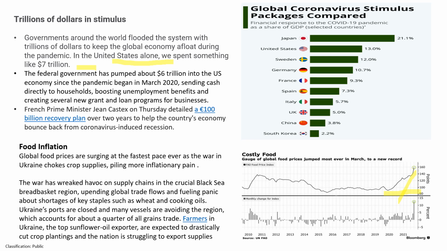And also, I missed it, the global coronavirus stimulus package, that we can see different countries as a percentage of GDP, how much stimulus they gave. So Japan gave 21.1% of their GDP, United States 13% of their GDP. So you can understand, if their GDP is let's say 100 rupees for example, so they pumped 13 rupees into the system to keep the economy afloat. So that is all the things that are causing inflation.